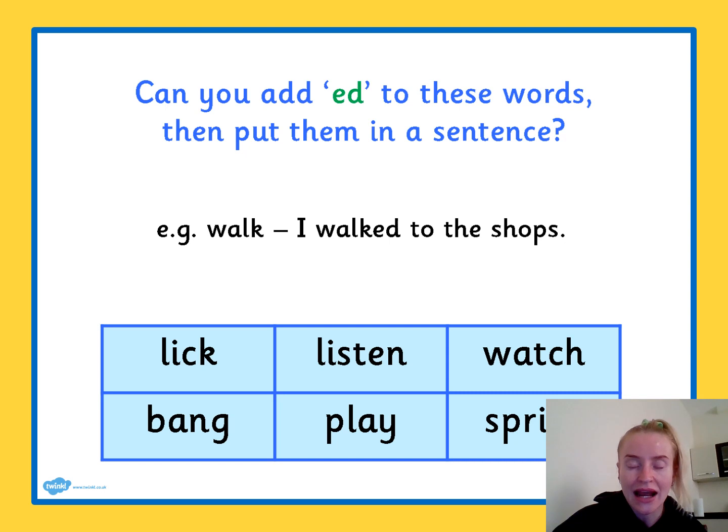Here are some words, and I'm going to put the suffix ed onto the end of them to show you how the meaning changes slightly. So, lick turns into licked. Listen turns to listened. Watch turns into watched. Bang turns into banged. Play turns into played. And sprint, which means to run really fast, sprint turns into sprinted. So that's the suffix ed.